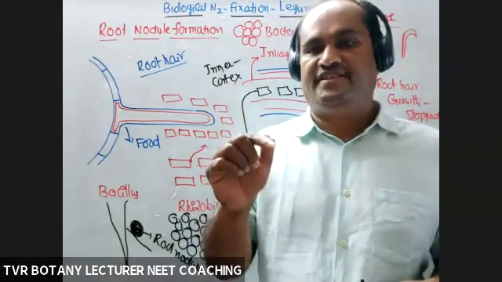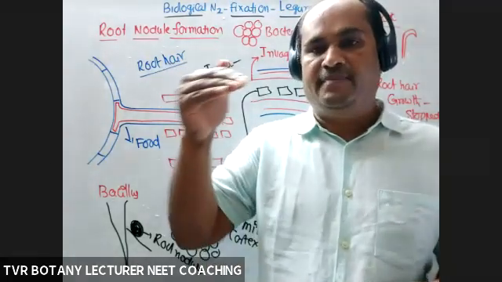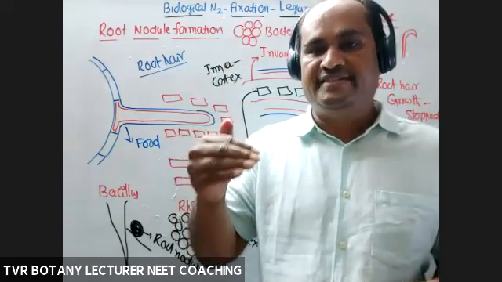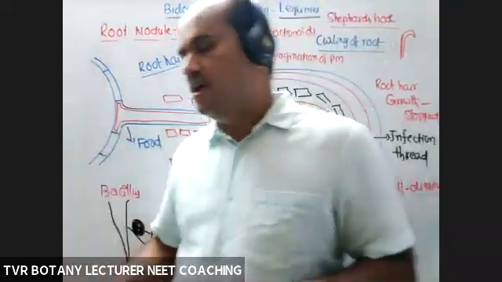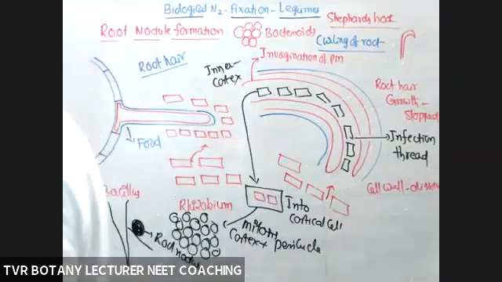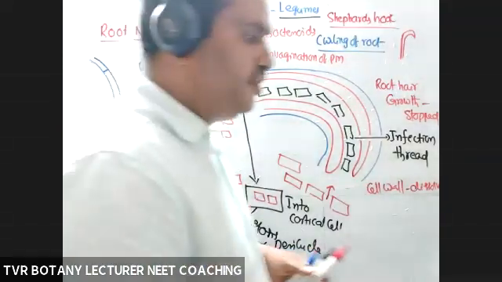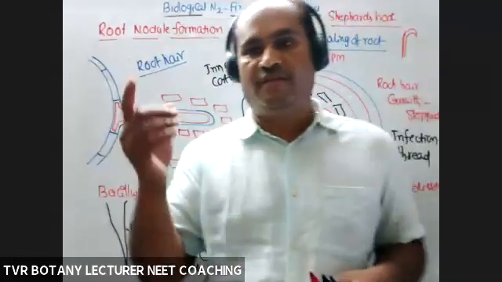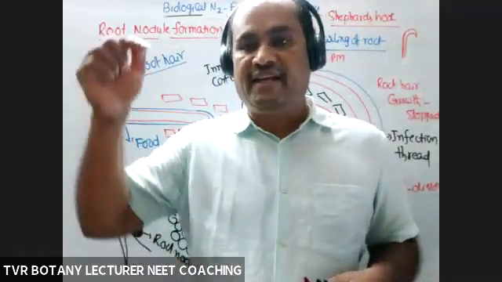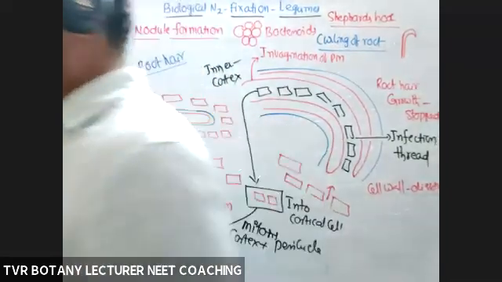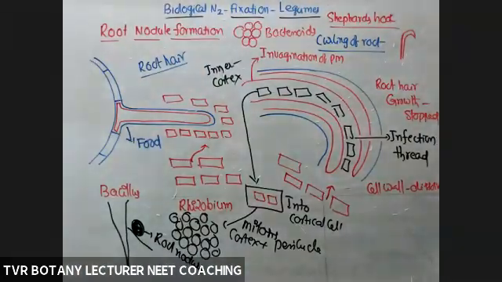Symbiotically, they are able to survive and live inside the cytoplasm of cortical cells or host cells. Particularly, an endosymbiont is an intracellular symbiont able to survive inside the host cell. So that is about root nodule formation.